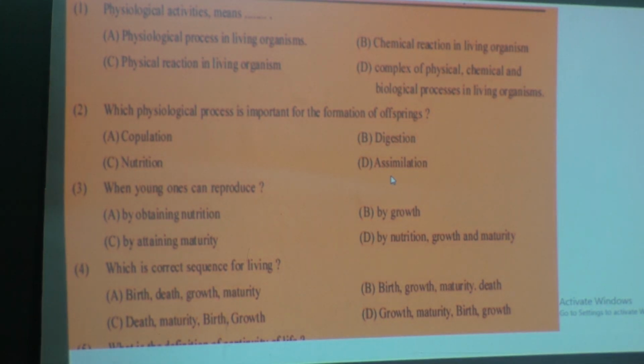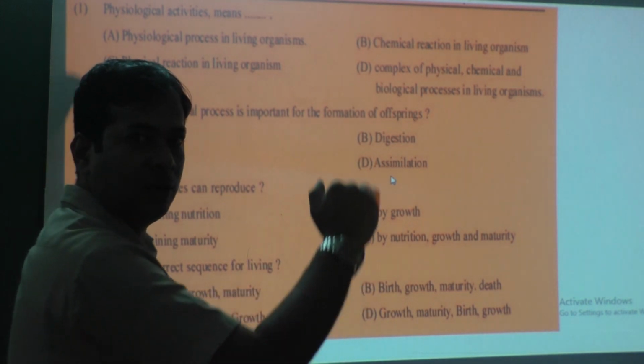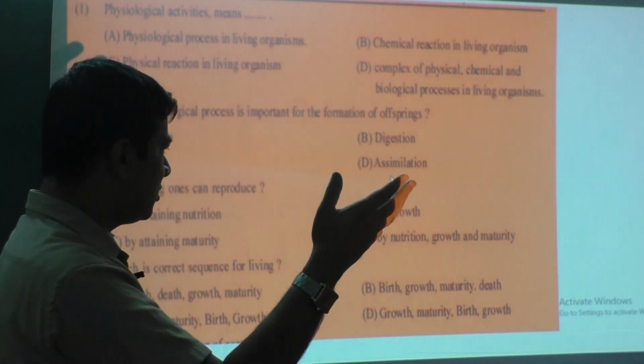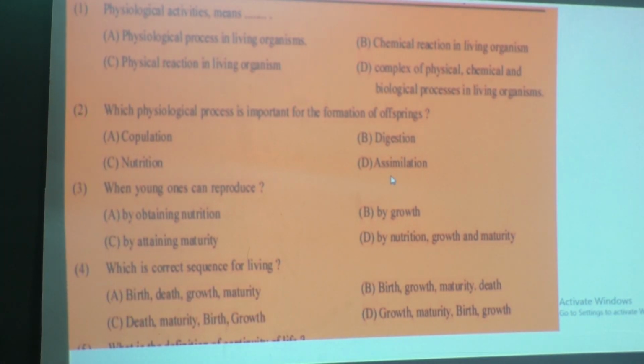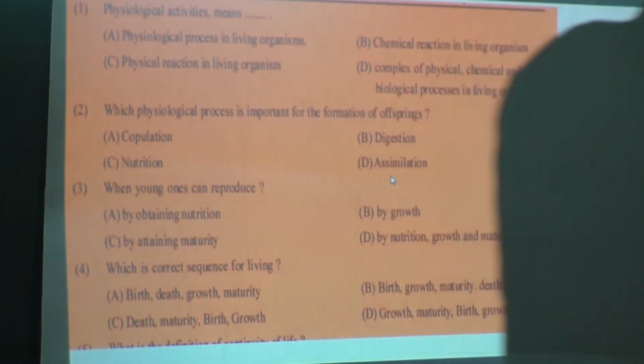Then, which is the correct sequence for living? What are the stages? Birth, death, growth, maturity; birth, growth, maturity, death; death, maturity, birth, growth; or growth, maturity, birth, growth. Which is correct? It should be option B, isn't it? First take birth, then grow, then become mature, then die. So it should be option B. We'll go to the next slide.